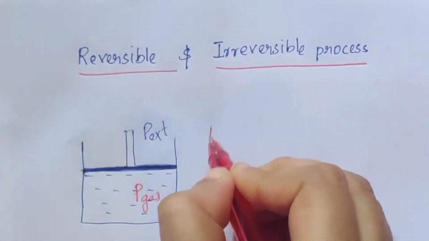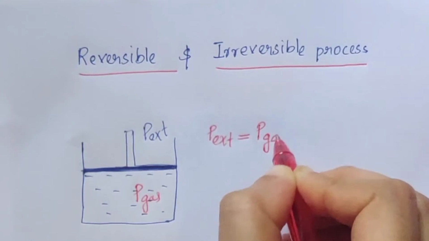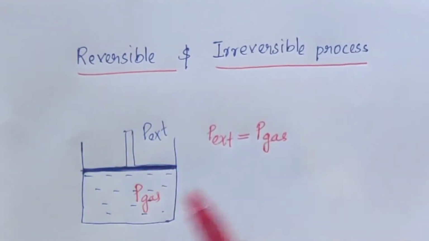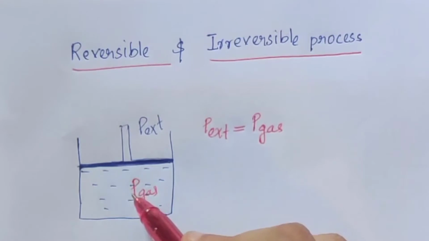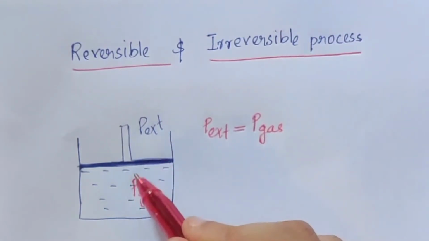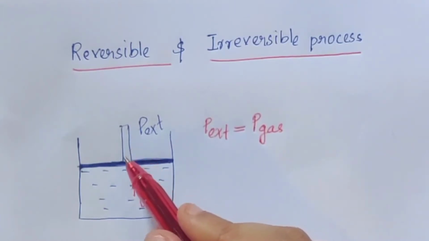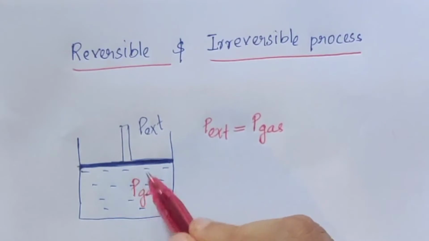Suppose when P external equals P gas, that is, external pressure equals pressure of the gas inside the cylinder, what will happen? The piston will neither move downward nor move upward. That is, there will be no change in volume of the gas.